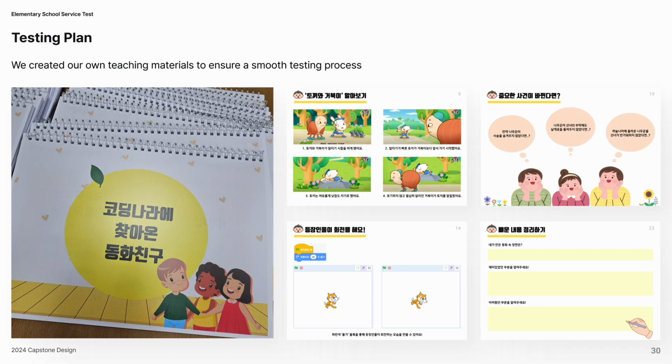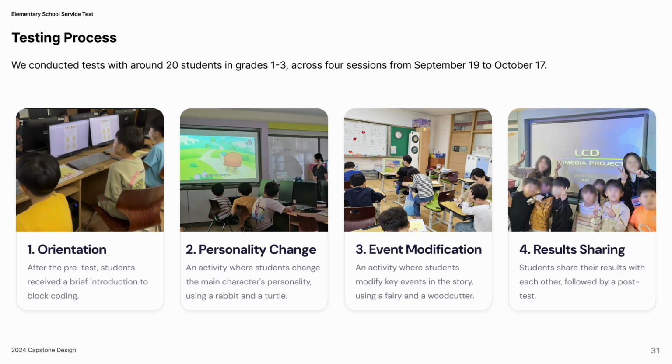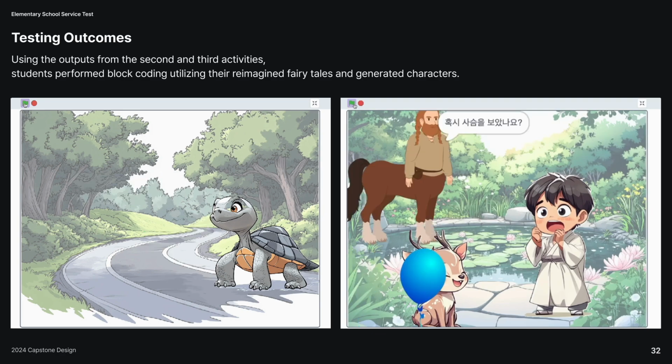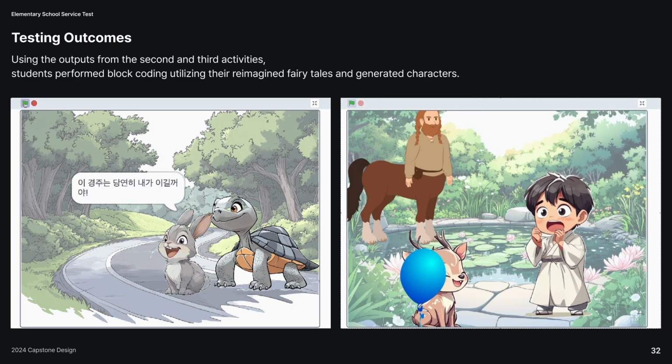We implemented the Ding Dong service, created the teaching material, and conducted tests with lower grade students over 4 sessions: initial assessment, 2 Ding Dong story recreations, and the final evaluation. Here are the actual block coding results created by the children. They easily used simple loops and conditional statements.